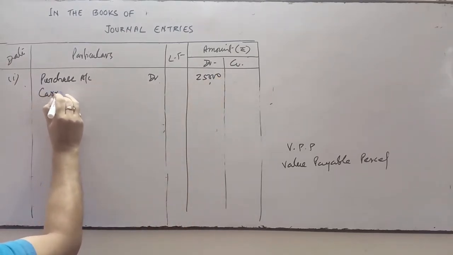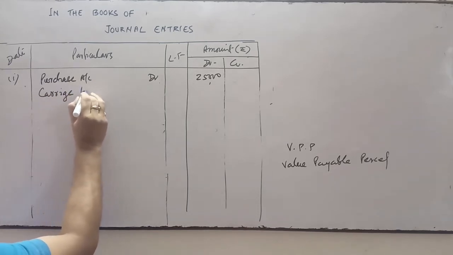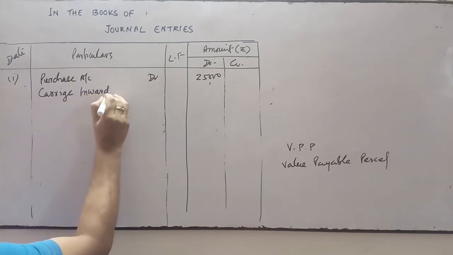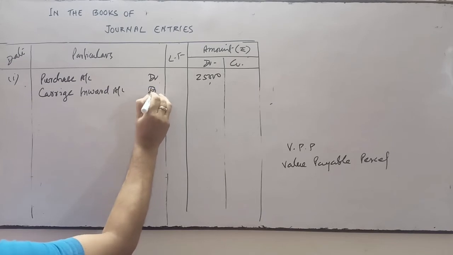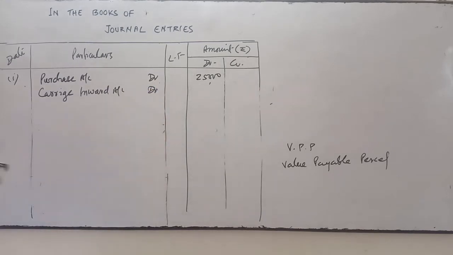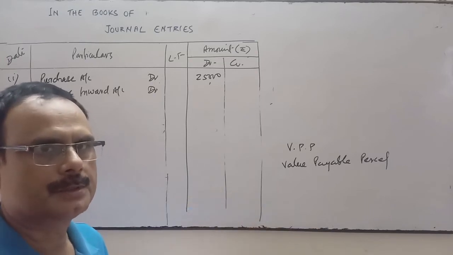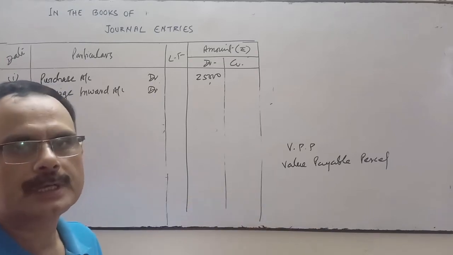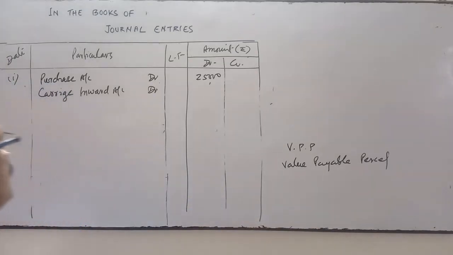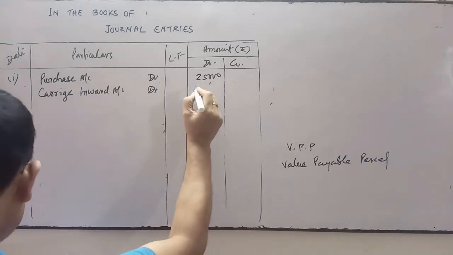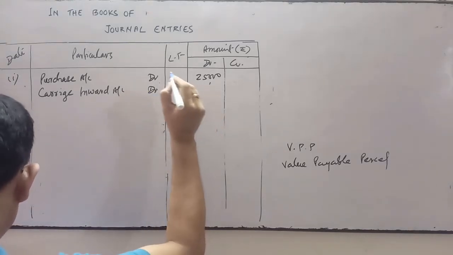So it's a carriage inward account. Carriage inward is a revenue expense. When we purchase goods and we pay an amount to carry those goods, that amount is our revenue expenditure, called carriage inward.